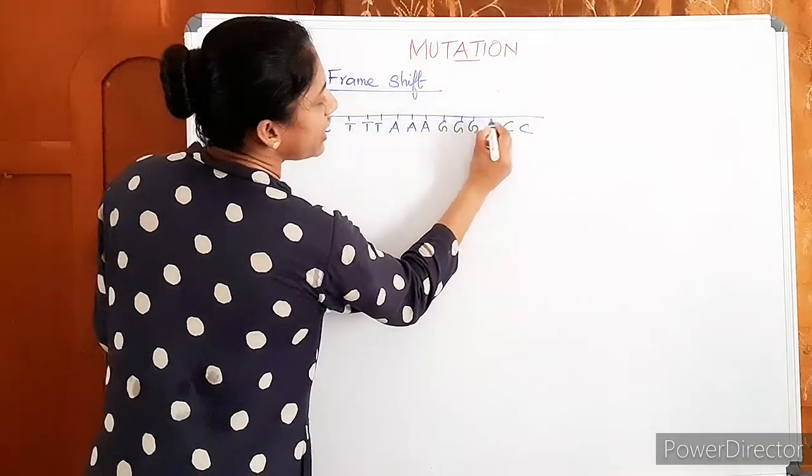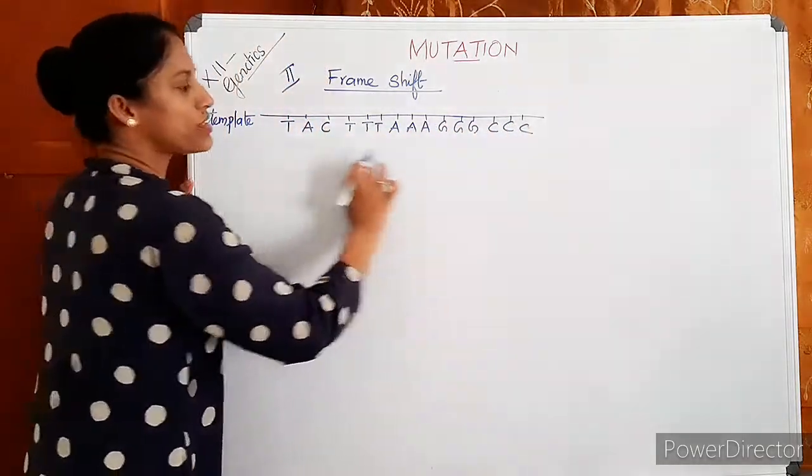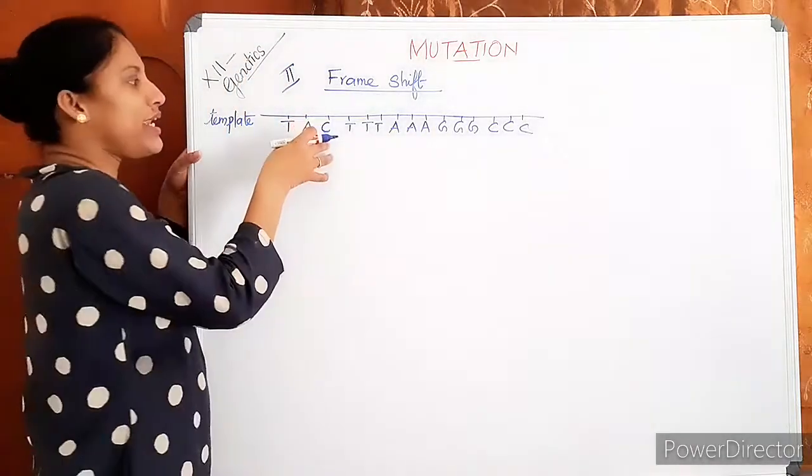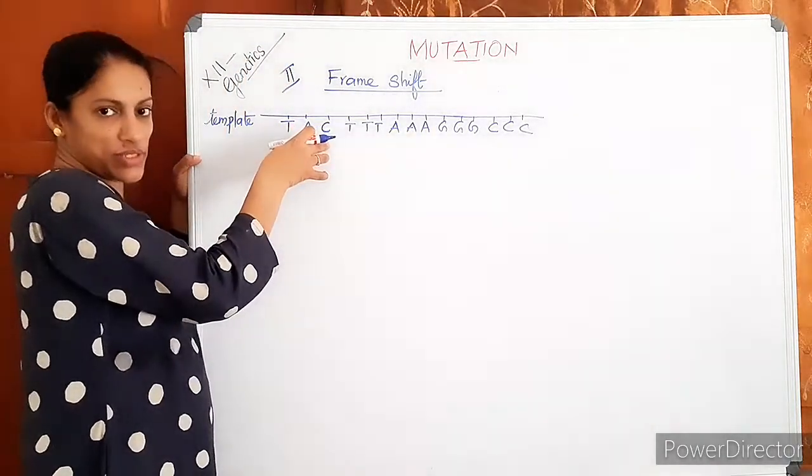So listen, a DNA template, its opposite strand I am not drawing. A DNA template strand is like this.